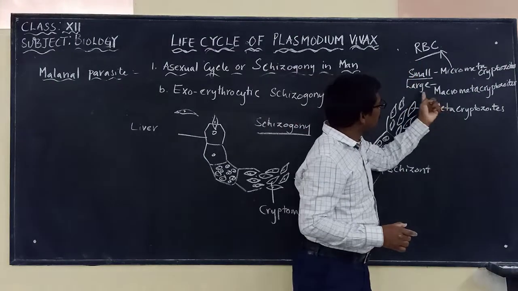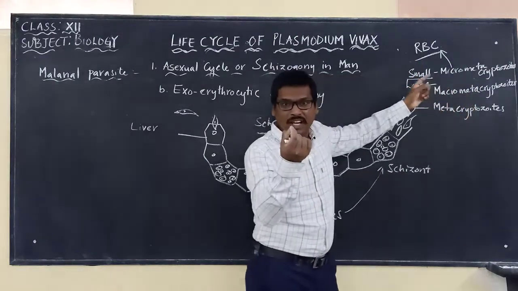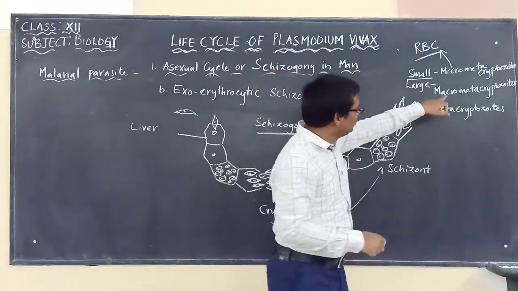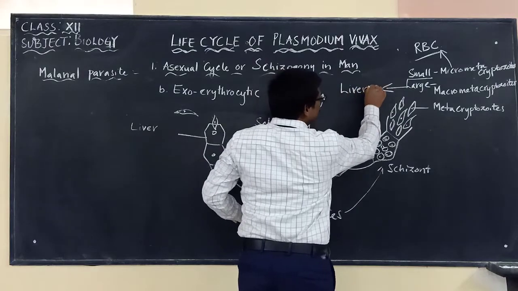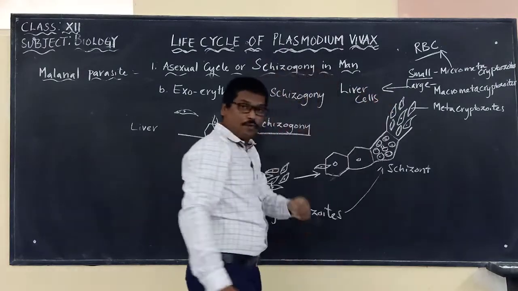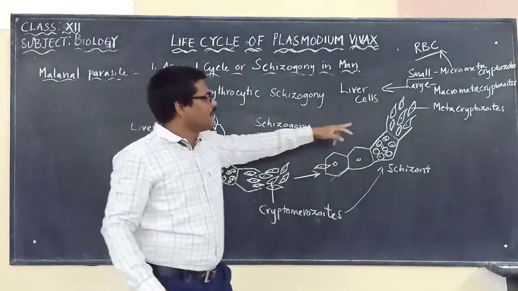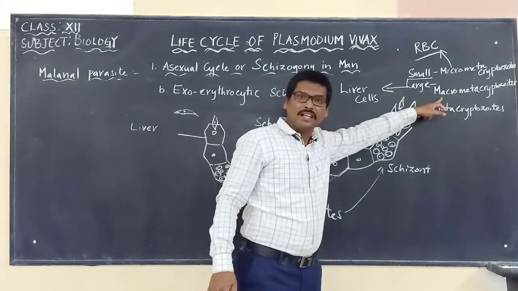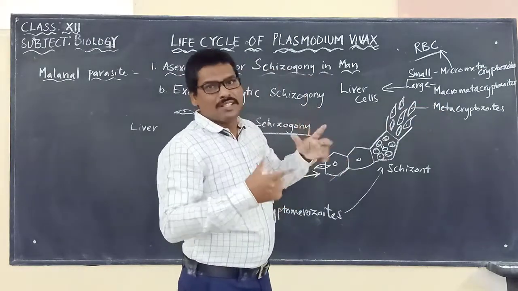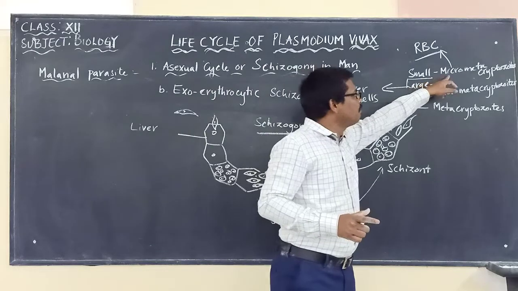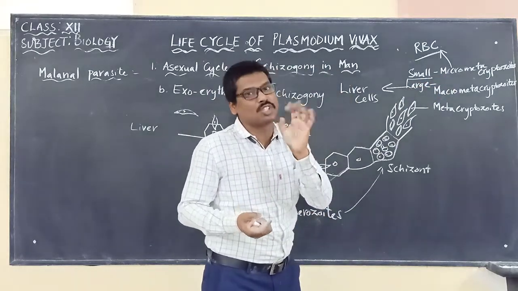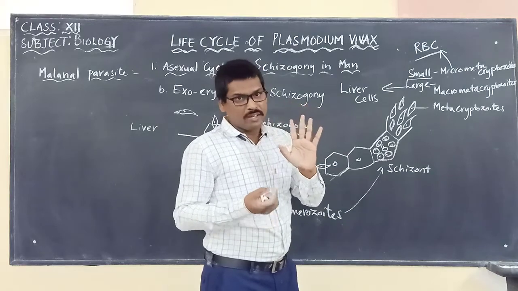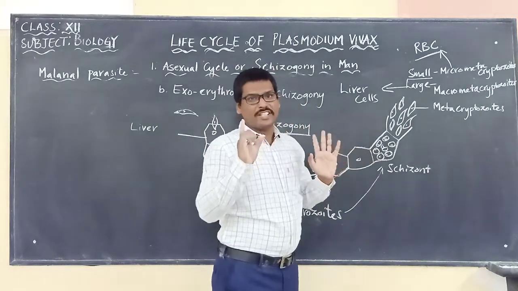Then what is the role of the macro metacryptozoites, which are large in size? Again they attack what? New liver cells, fresh liver cells, to repeat the same cycle to produce what? The micro metacryptozoites. Otherwise, in simple terms, we call them merozoites. Don't get confused. Merozoites we call them.